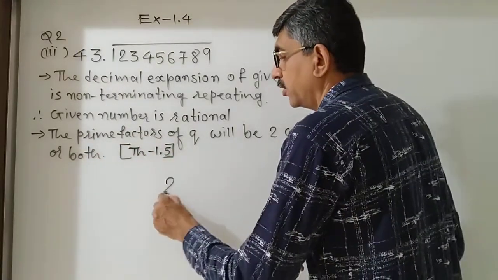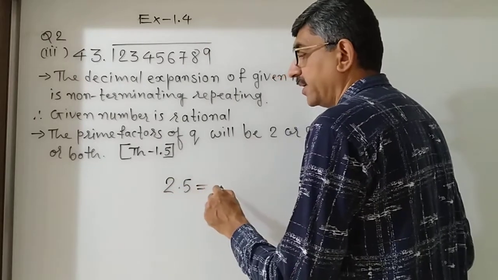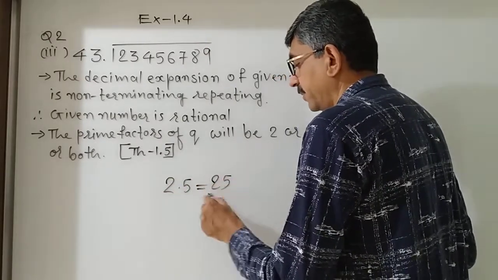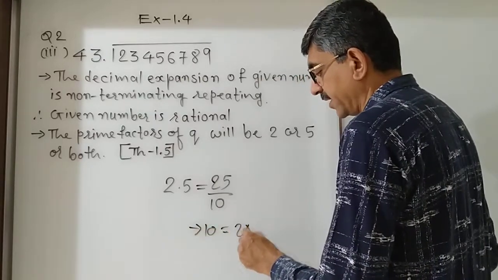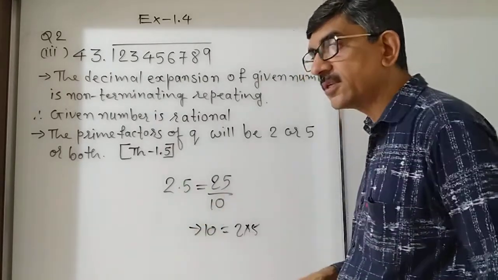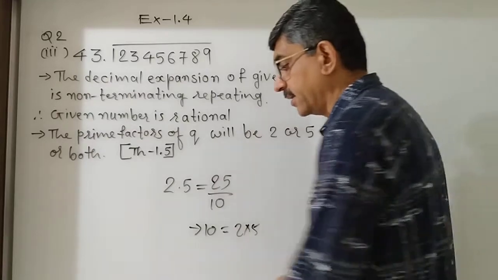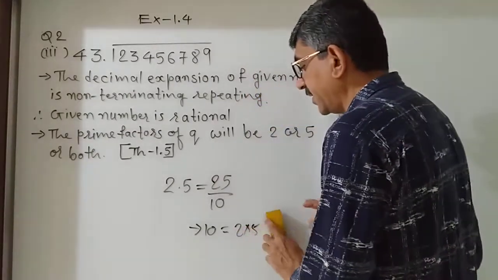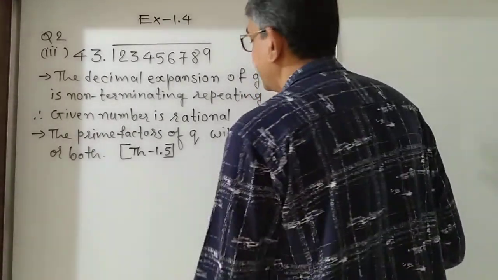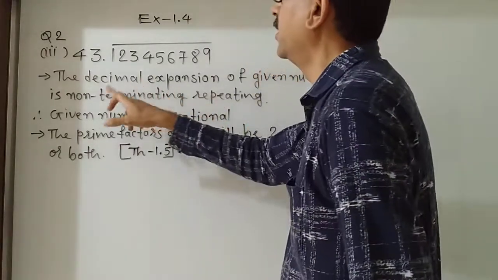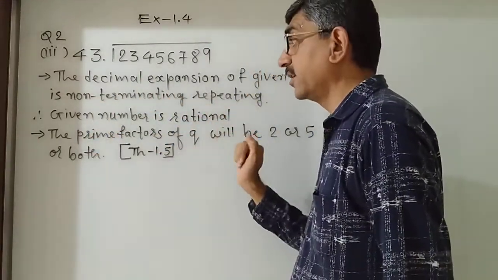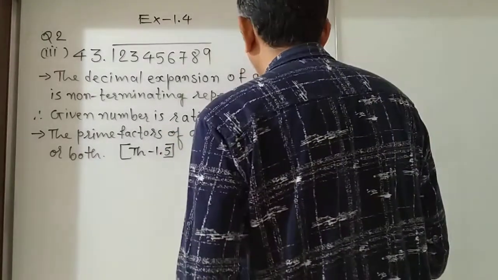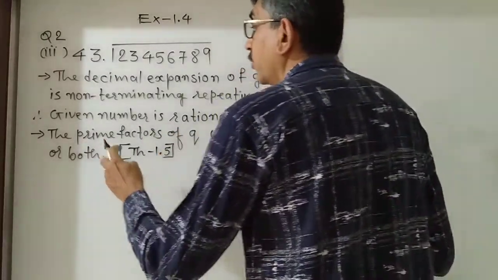Let me explain: 2.5 is terminating, and it is 25 upon 10. What should be the factors of 10? 2, 5. So if the given number is rational, then the denominator can be expressed as, sorry, here non-terminating repeating, the given number is rational. The prime factors of q will be 2, 5 or both.